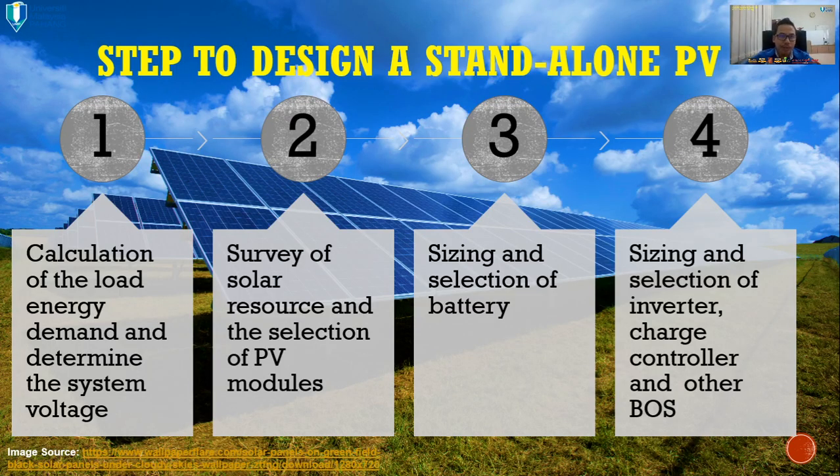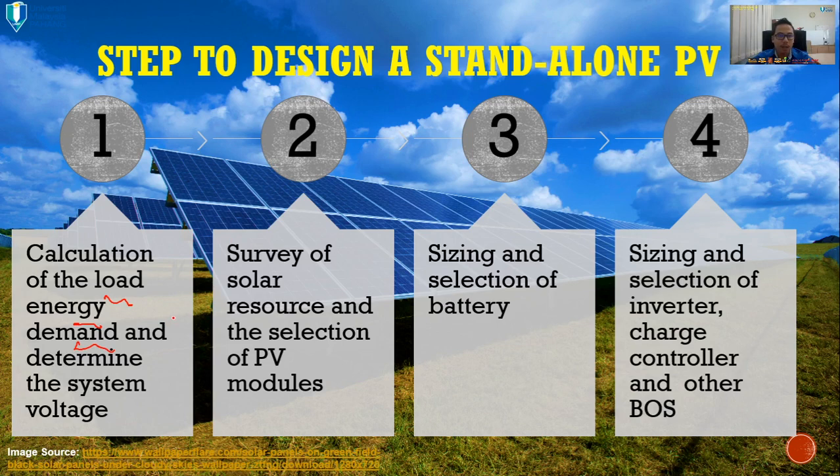So, the steps to design a standalone PV system. First of all, calculate the load energy demand. You need to know how much energy you are going to use, so how many appliances you are going to use. This is very critical. For example, I want to use 4 LEDs and 4 refrigerators. You need to know exactly the size of your load energy demand. You cannot simply design small but use more. It's not practical and it's not relevant.